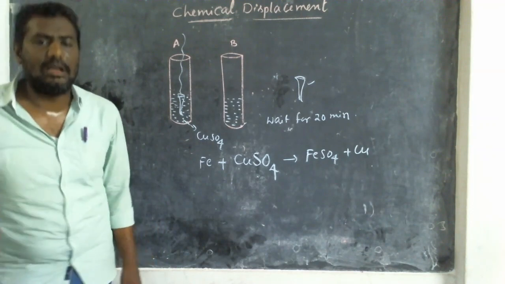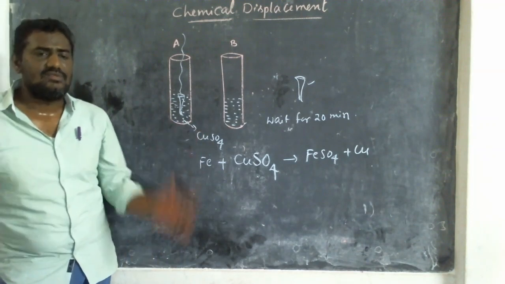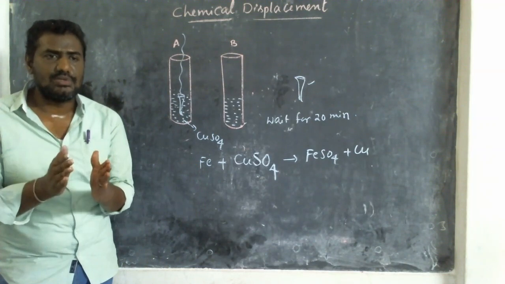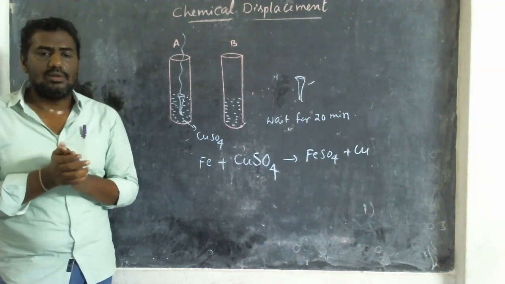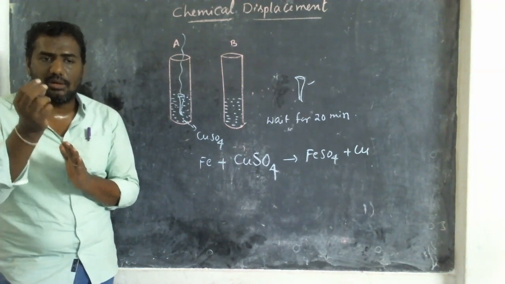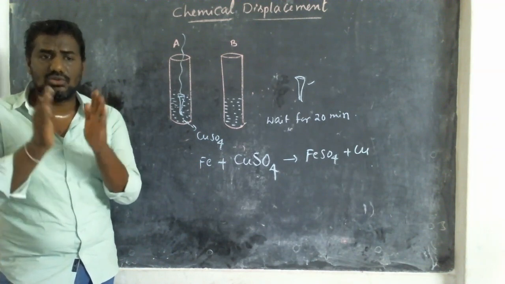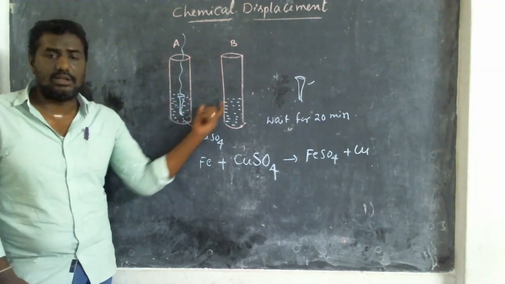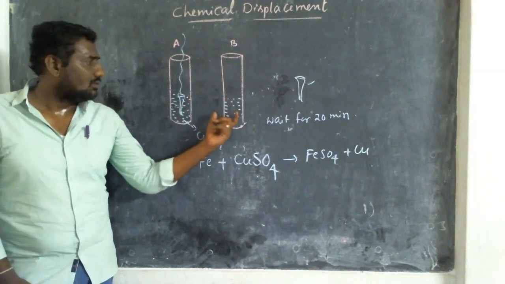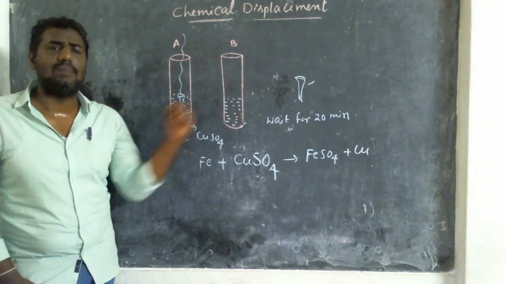So, one more time I tell you the displacement reaction activity. First of all, you have to take two test tubes and mark them as A and B. In both of them, you add a little amount of blue color copper sulfate and make it into a solution by adding the required amount of water. Now the solution will turn blue. Now the test tube B, you keep it aside for comparison.